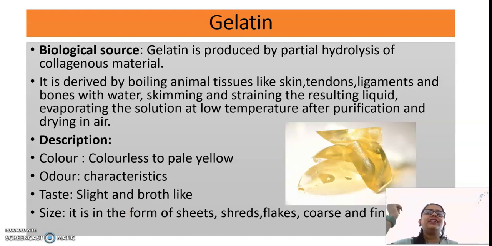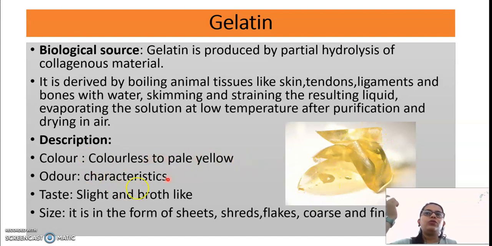Now next is gelatin. This is very famous and nowadays we are using gelatin sheets, gelatin paper, right? And you know this is produced from animal tissues like skin, tendons, ligaments, bones. And in this diagram you can see how gelatin looks, right?